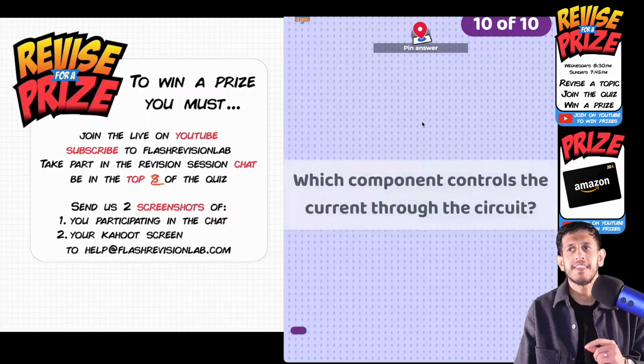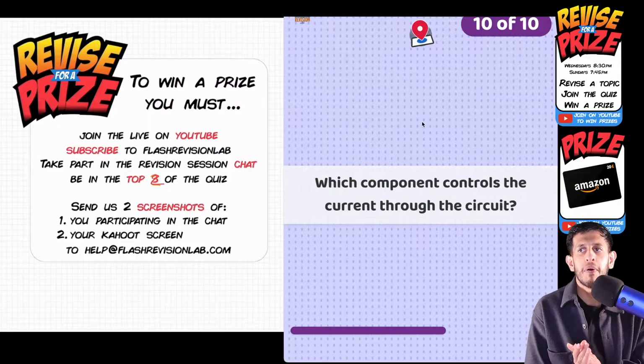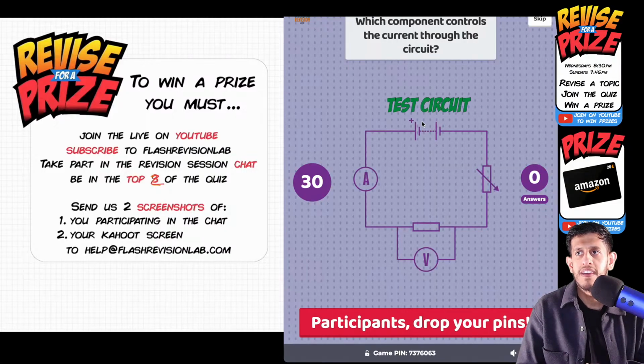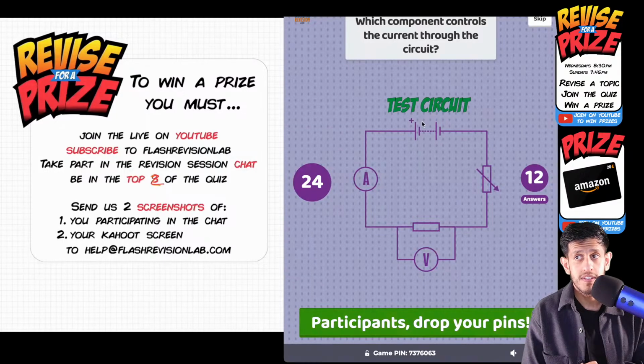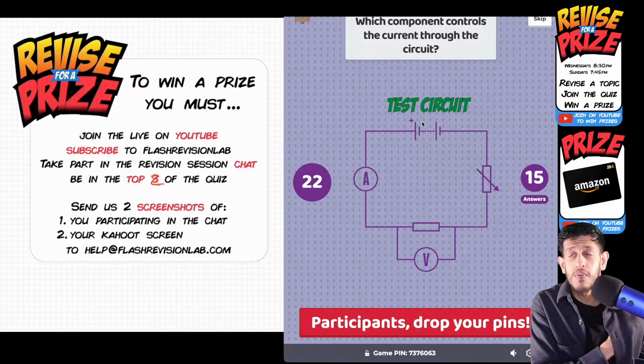Question 10. Pin the answer in the correct position. Which component controls the current through the circuit? We saw this circuit. Remember, I showed you this circuit. Which one controls the current? Be careful with what the question says. Which one controls the current?